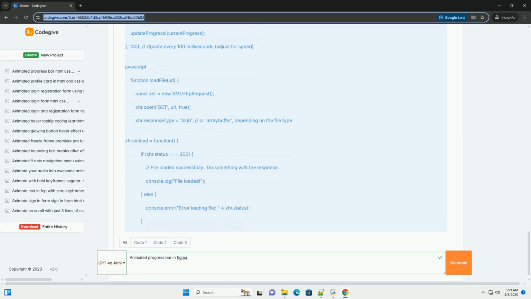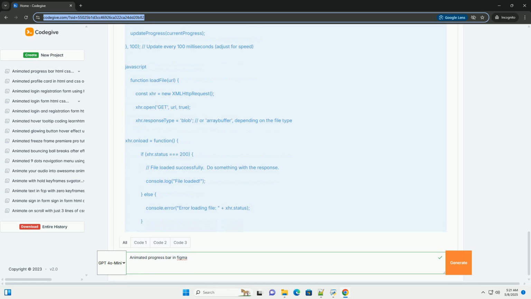Advanced techniques, beyond the basics. Using CSS animations: instead of CSS transitions, you can use CSS @keyframes to define more complex animations. This gives you finer control over the animation timeline. SVG animations: for more intricate designs, consider using SVG, scalable vector graphics, and animating its properties with CSS or JavaScript. SVG offers more flexibility for creating custom shapes and animations.